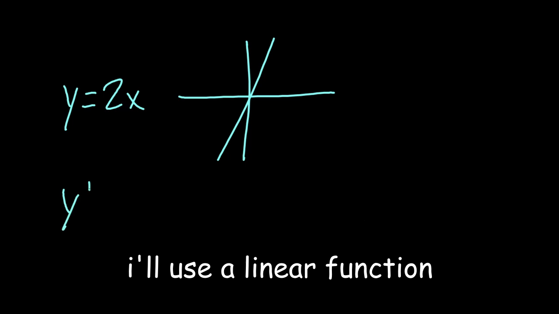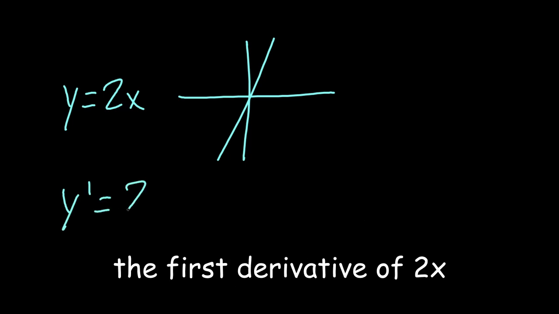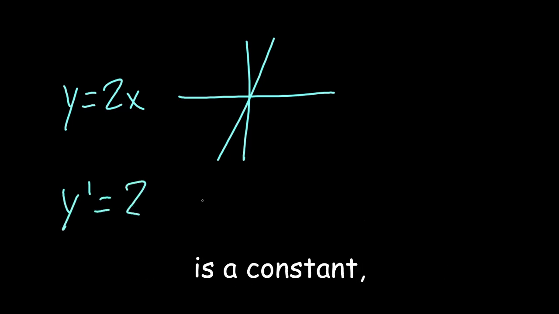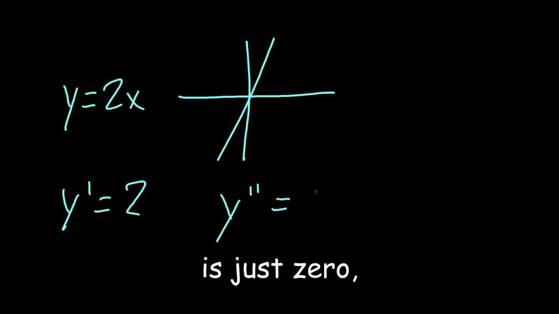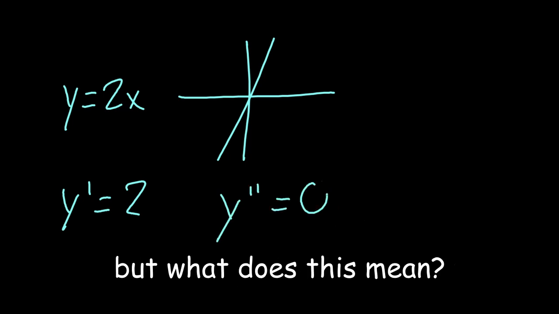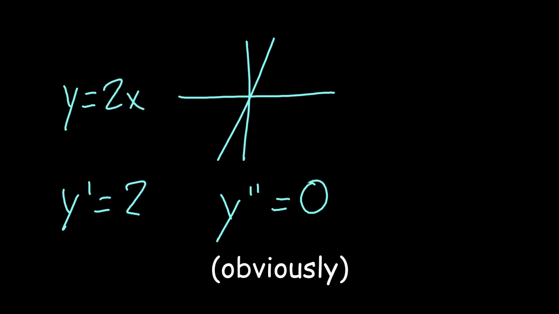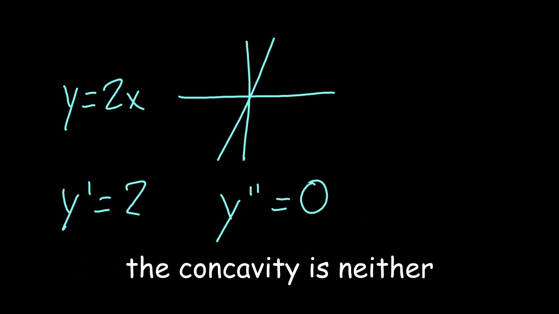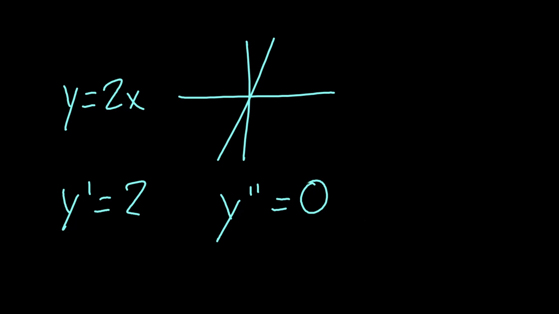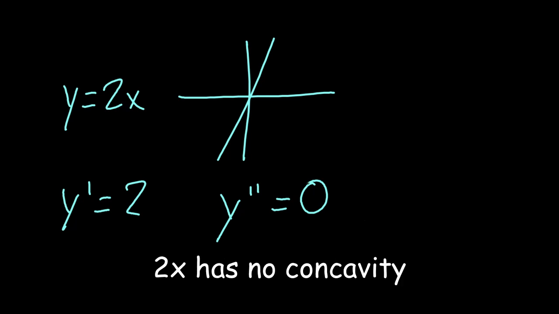I'll use a linear function to help explain this. The first derivative of 2x is a constant, so what happens next? Well, we know that the derivative of a constant is just 0, but what does this mean? When the second derivative is 0, it's neither positive or negative, obviously. Therefore, the concavity is neither concave up nor concave down. This means that 2x has no concavity.